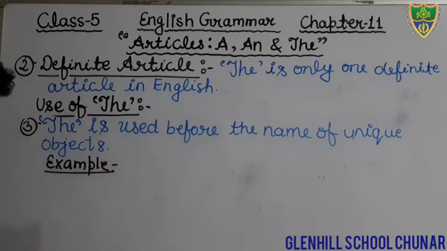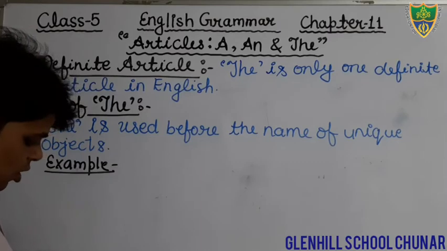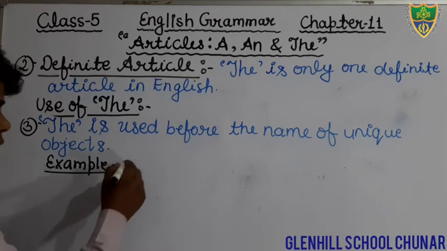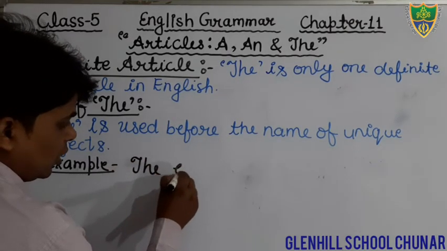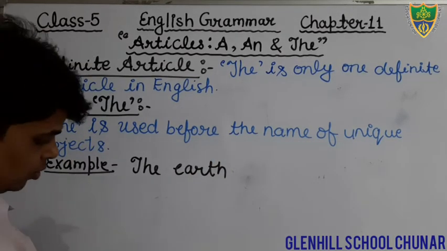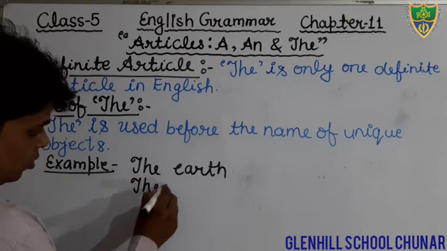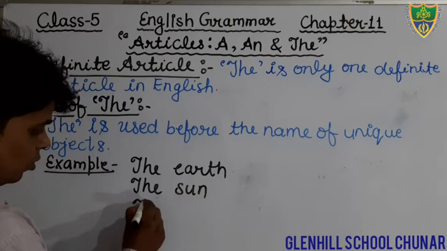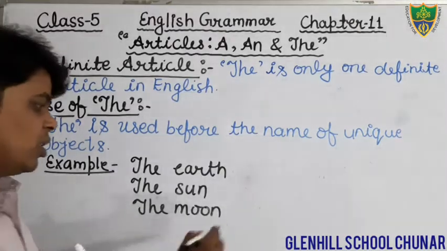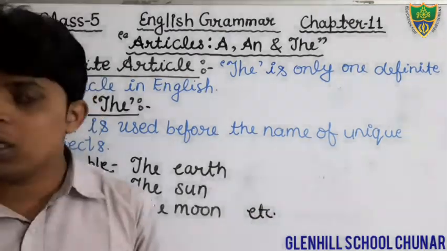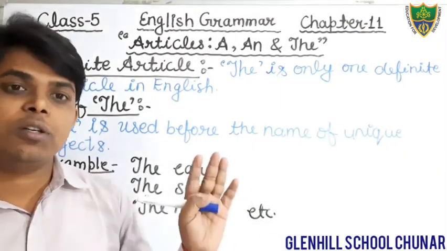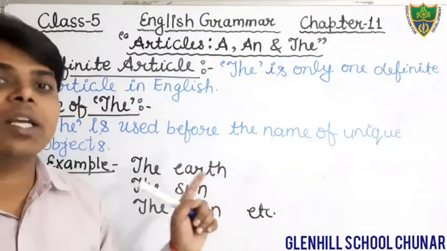Just see the example, the earth. Earth is a special, specific or unique object. So we will use the article the: the earth, the sun, the moon. Okay students? So you keep in your mind, etc. There are so many things that are single in this world, unique objects in this world. We will use the article the just before these words.